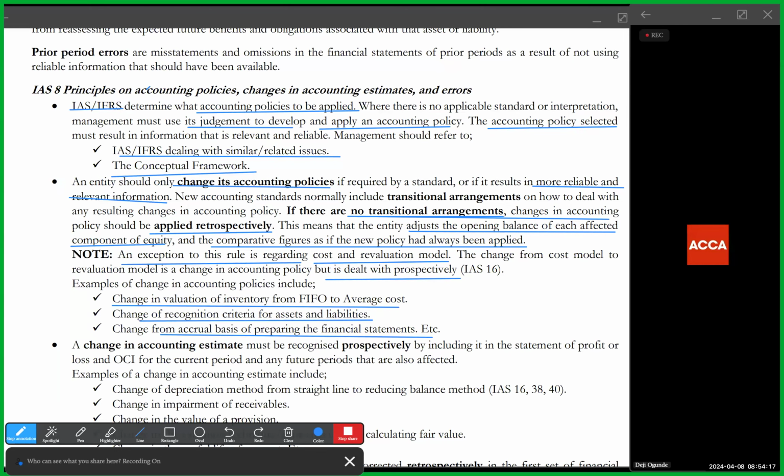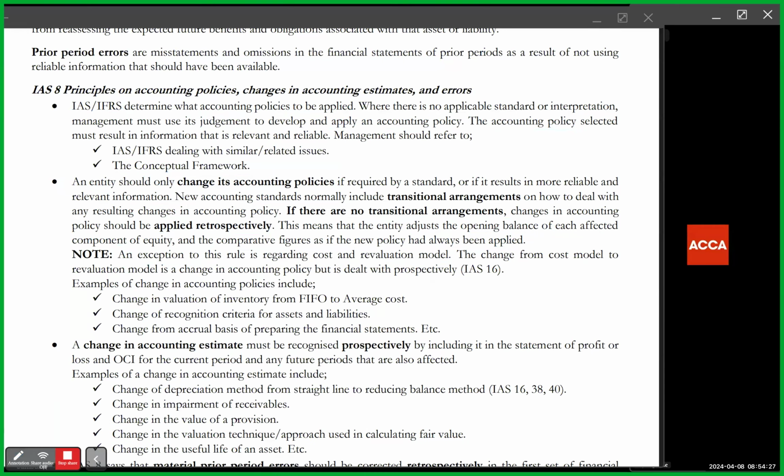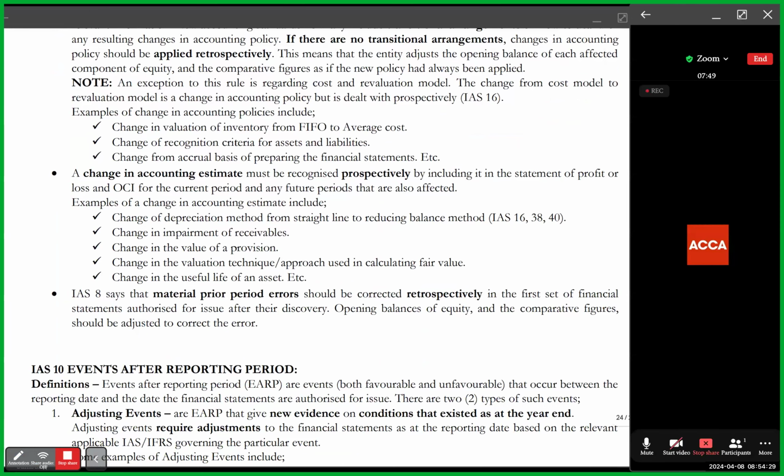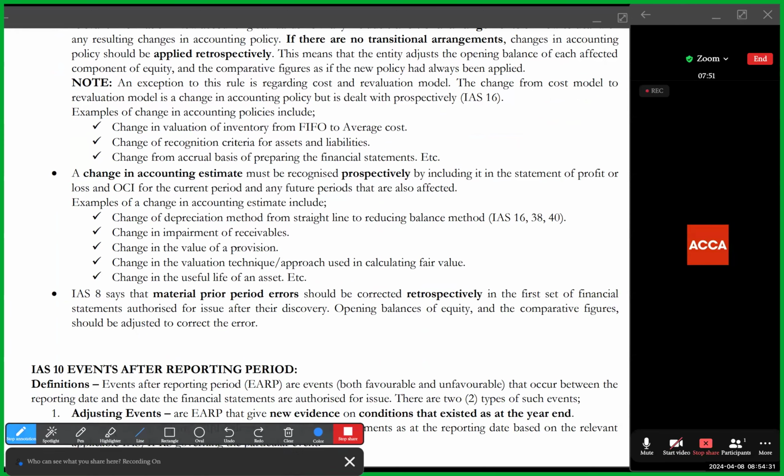Retrospectively, again, simply means going to the opening balances and adjusting for those changes rather than opening a can of worms by going to the previous year's financial statement. So the standard then talks about a change in accounting estimates. A change in accounting estimate must be recognized prospectively. It simply means you apply the change in the current year and in any future periods that are also affected by that change.